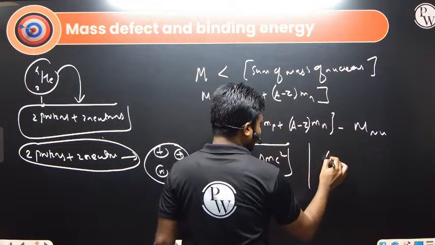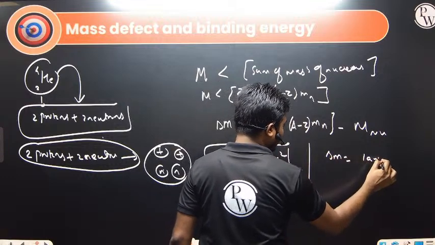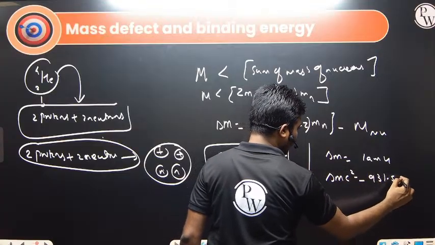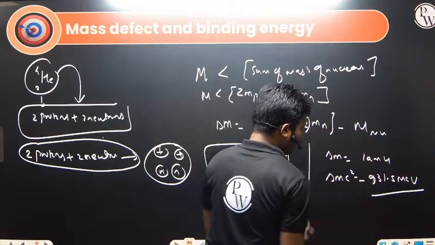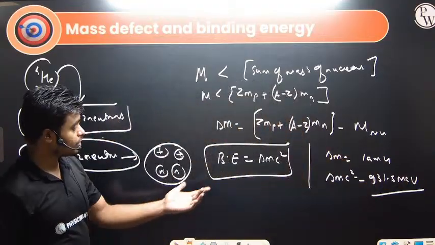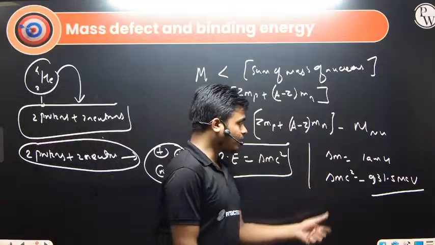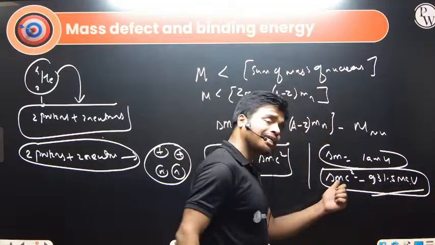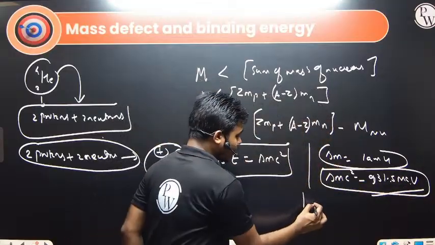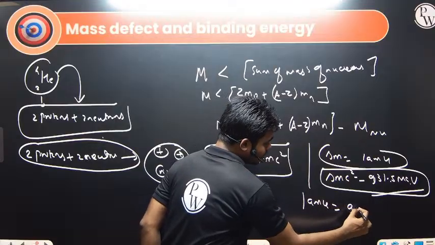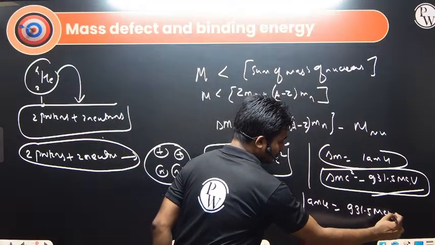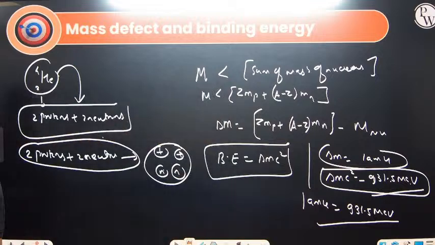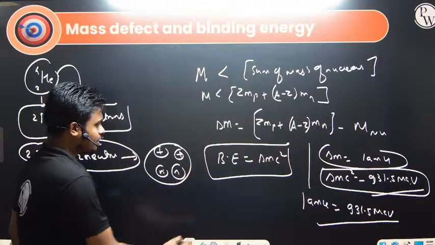If delta M is equal to 1 atomic mass unit, then delta M into C square equals 931.5 mega electron volt. So using mass-energy equivalence, 1 atomic mass unit has an equivalent energy of 931.5 MeV. This is the thing you have to remember: 1 AMU in equivalent energy is 931.5 MeV. So again, the binding energy is delta M into C square.